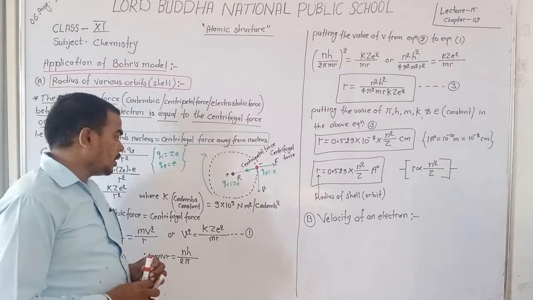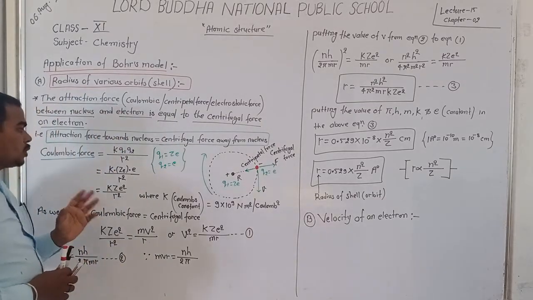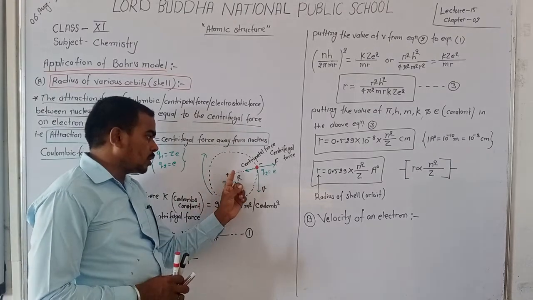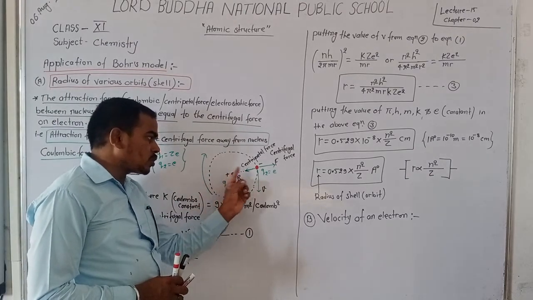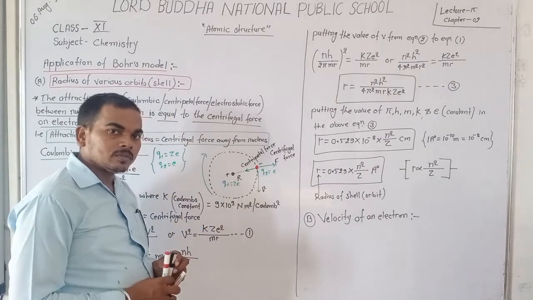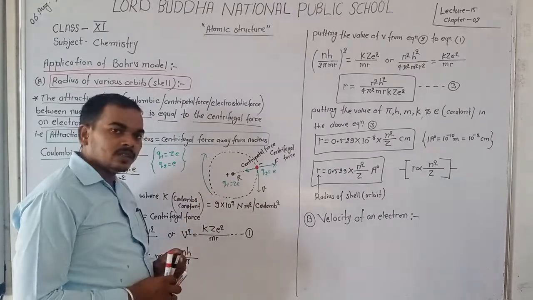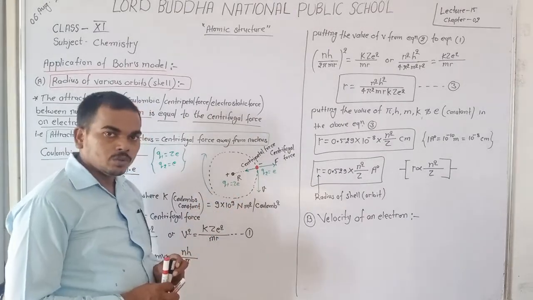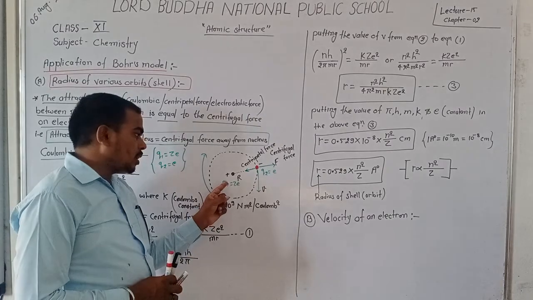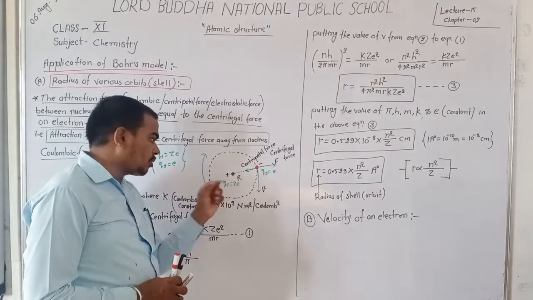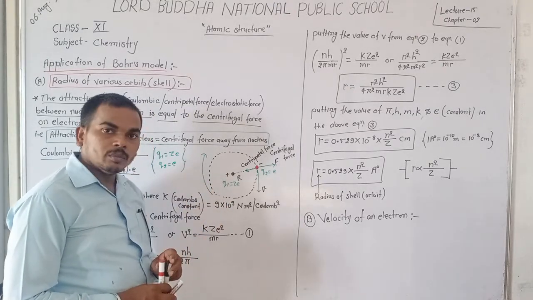Dear student, in physics you know that for the force between two charged particles, here the nucleus and the electron, the charge of the nucleus is Q1 and the charge of the electron is Q2. Q1 depends upon the charge of the nucleus, which depends upon the number of protons, meaning the atomic number.